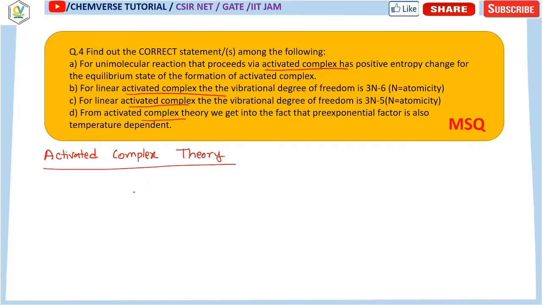Here what happens is, suppose two reactants A and B combine with each other to produce an activated complex. This activated complex is nothing but your transition state.